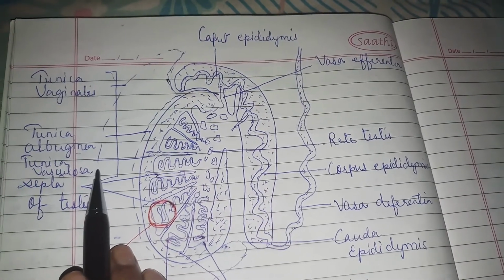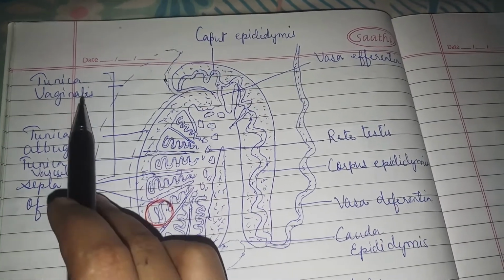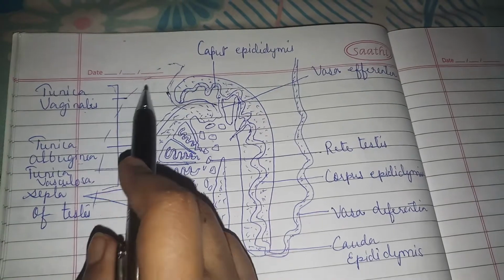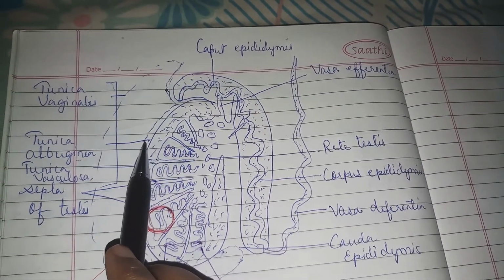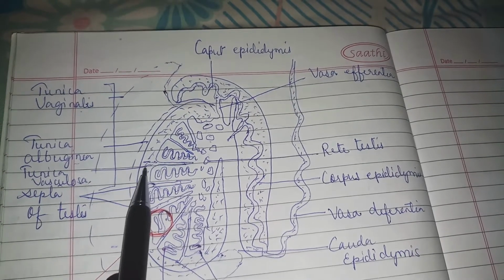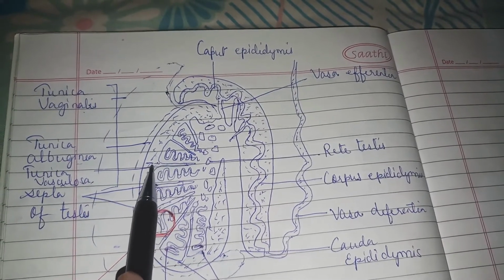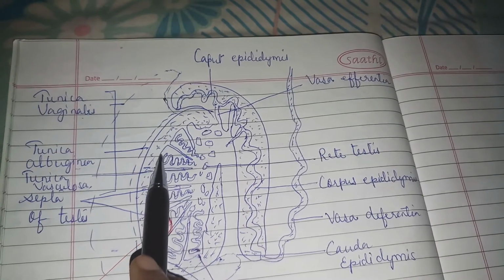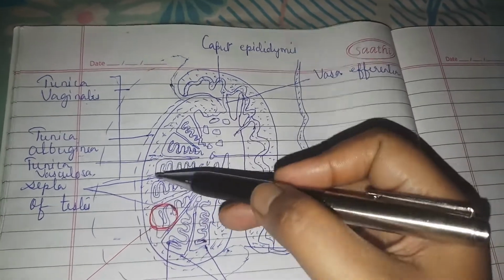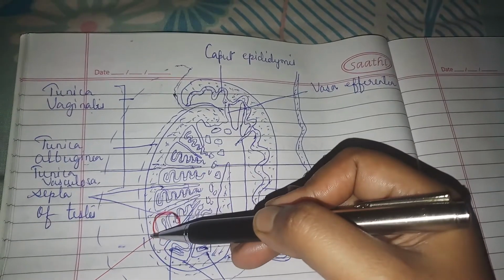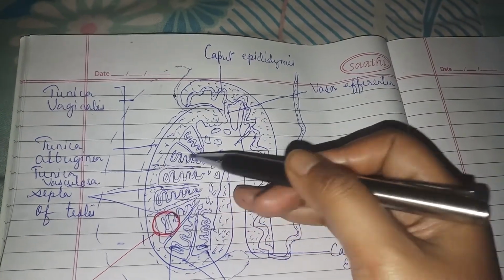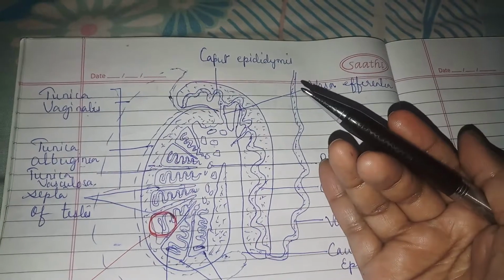The tunica vaginalis is the outermost layer, you can see here. Tunica albuginea is the middle, fibrous layer. Tunica vasculosa is the innermost layer, having the fine capillaries which provide blood to the internal structure of a testis.